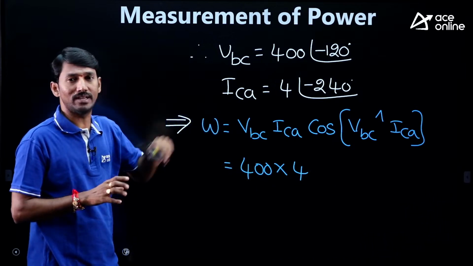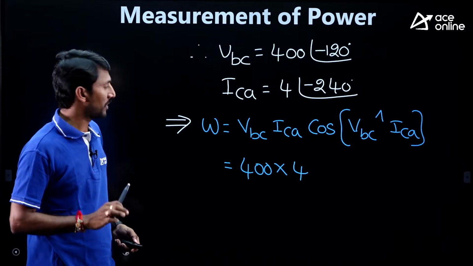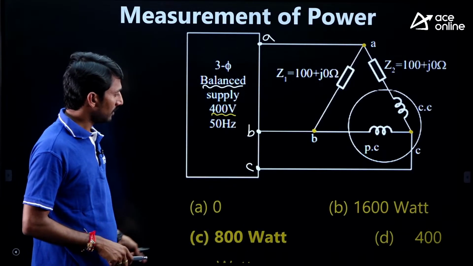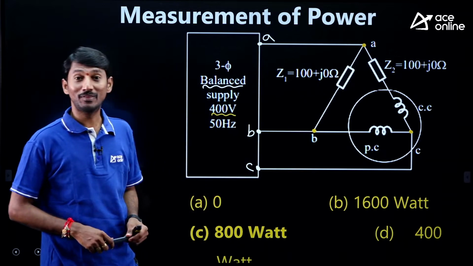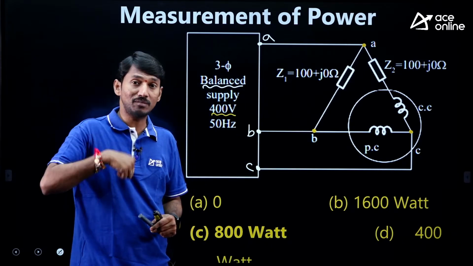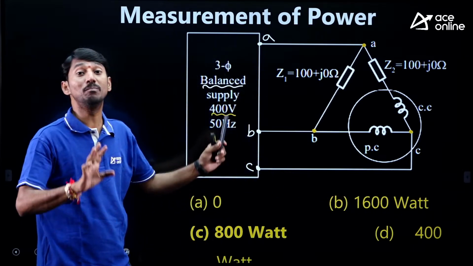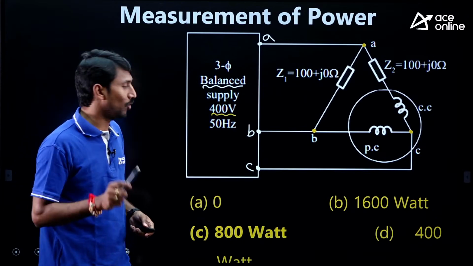Suppose you write 1600, see the options once. 1600 is there. That's why whatever small mistake we do, some answer with that mistake will be available in the options in many cases. So don't be in a hurry.